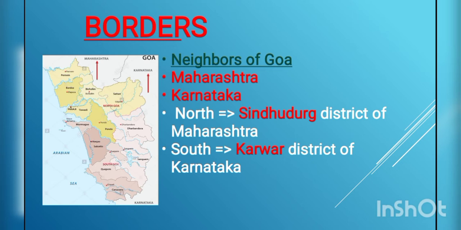Whereas in the west it is surrounded by the Arabian Sea. One side it touches Karnataka and Maharashtra, the neighboring states of Goa, whereas on the other side it is covered with water, the Arabian Sea.